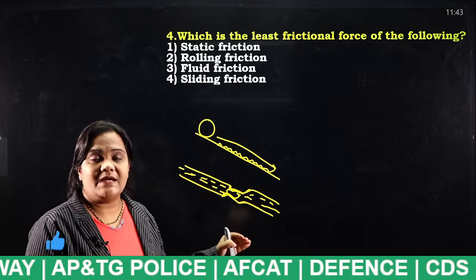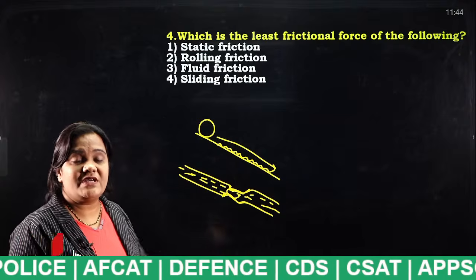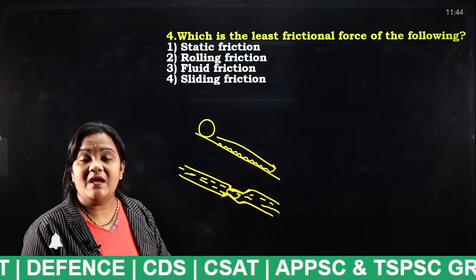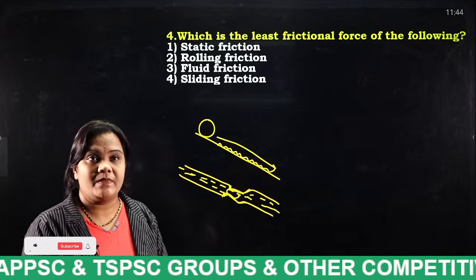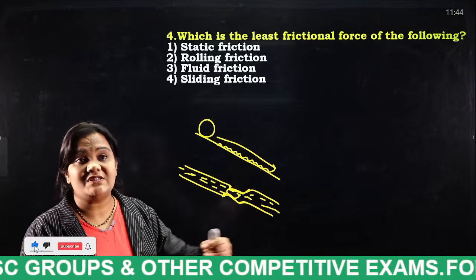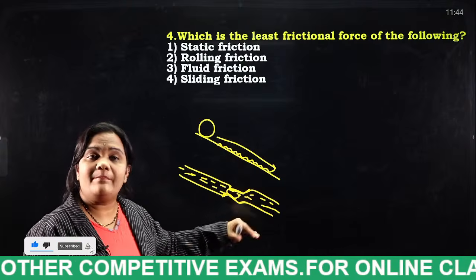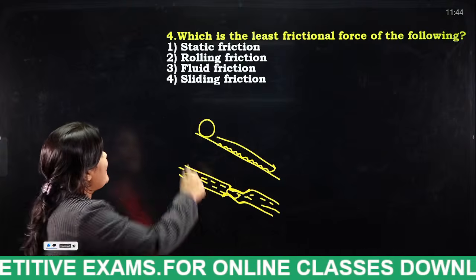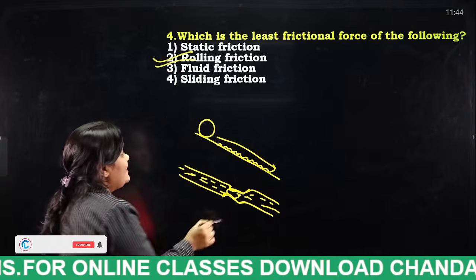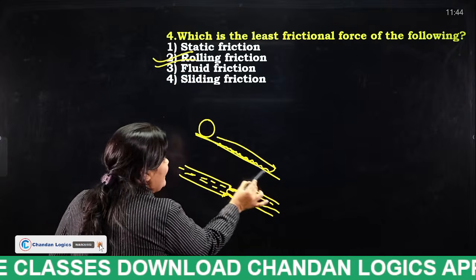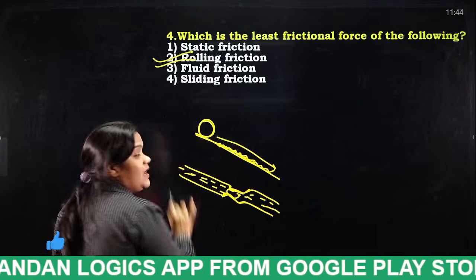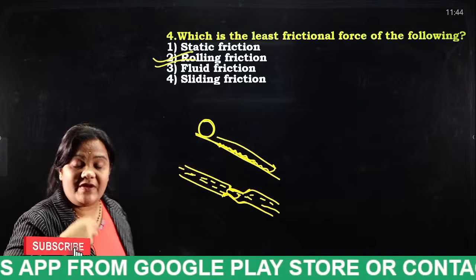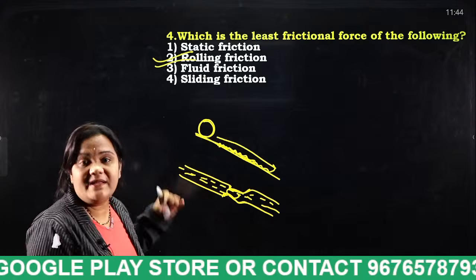Okay, that means what is the answer for this question? In all the given frictions, which friction will have the lowest friction? Rolling friction. Even the sliding friction is somewhat high when compared to all this. So what is the answer students? Rolling friction. That means in an inclined plane, even though the friction is there, the movement of this ball will be very fast when compared to all other frictions.